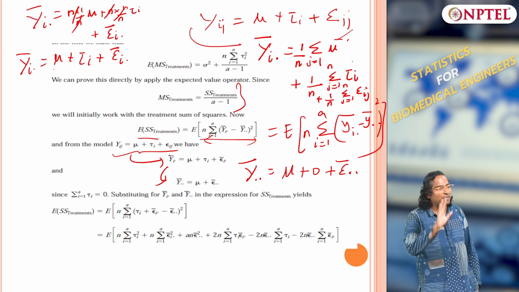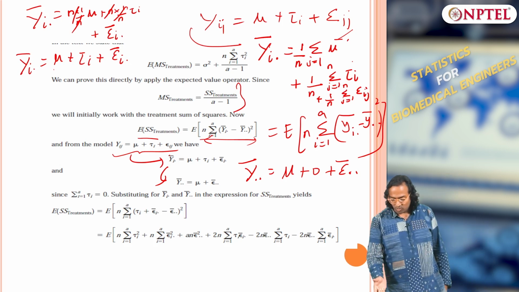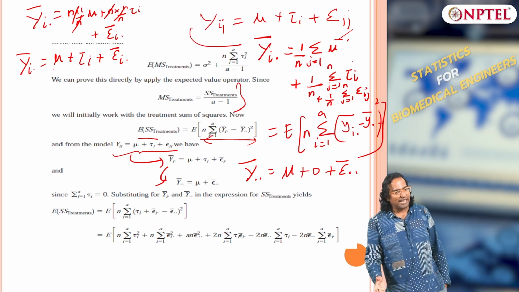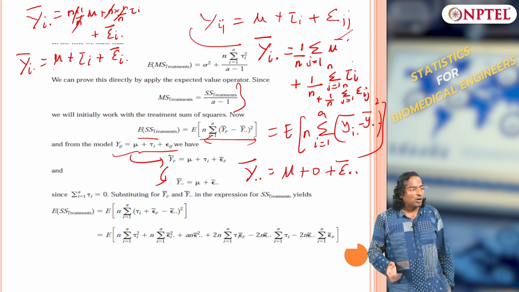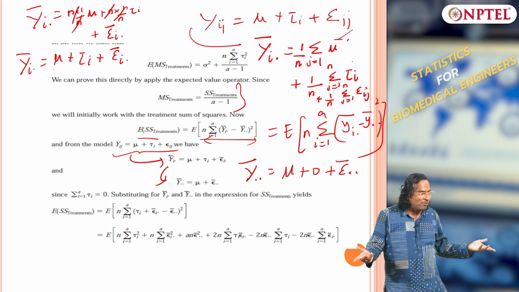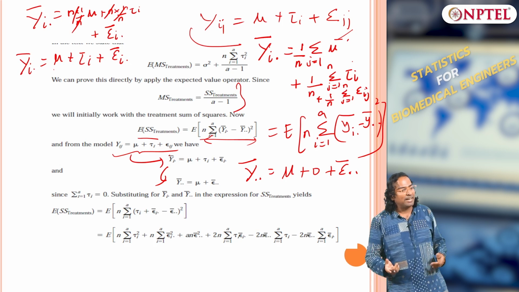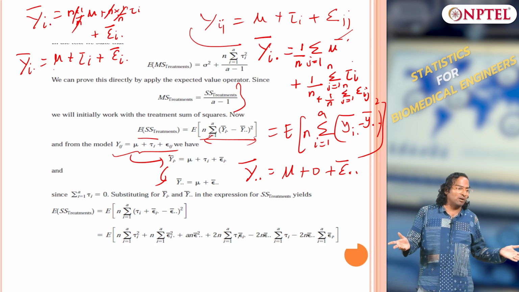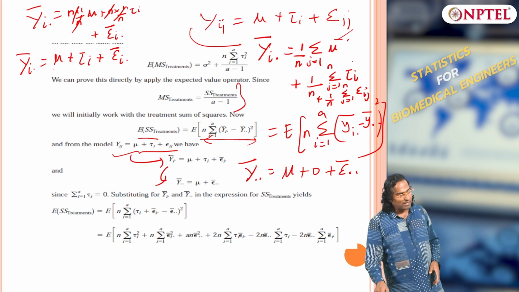The first 2 terms are independent of j, so both terms remain the same. The last term, you sum along and take an average along the j axis, that is nothing but epsilon i dot bar. Then sum along the i axis, we know the summation of tau i equals 0. Mu is independent of the i axis also, so mu remains, and epsilon i dot bar will become epsilon dot dot bar, that is the average of this. Clear? So that is what we have.